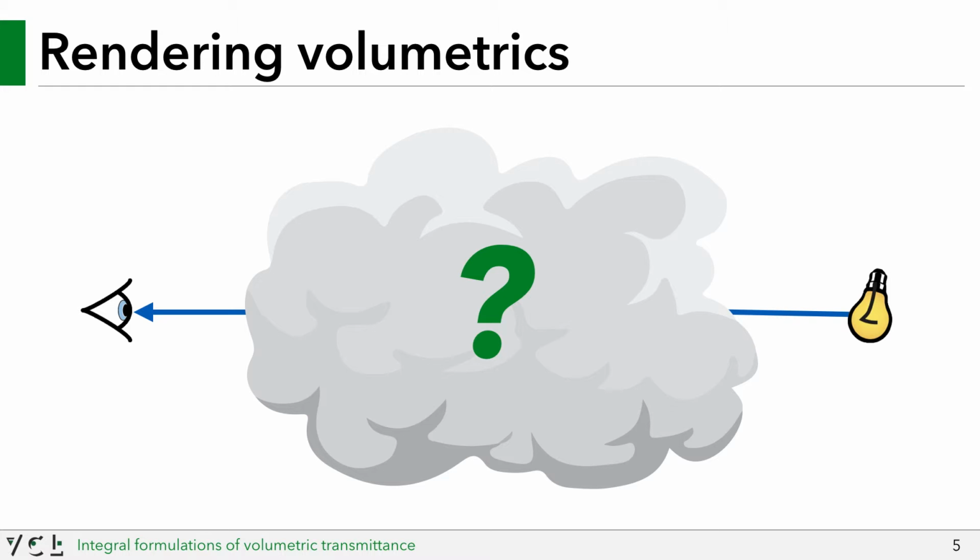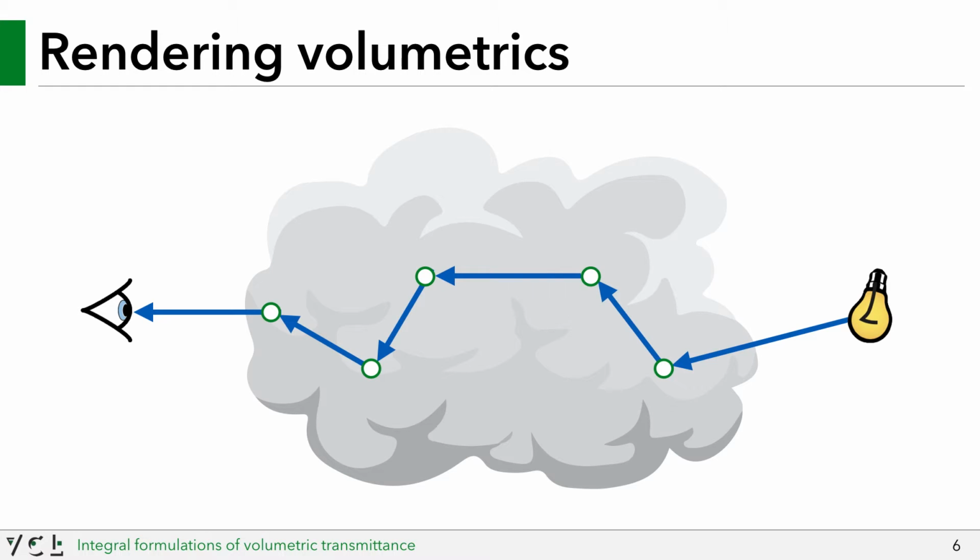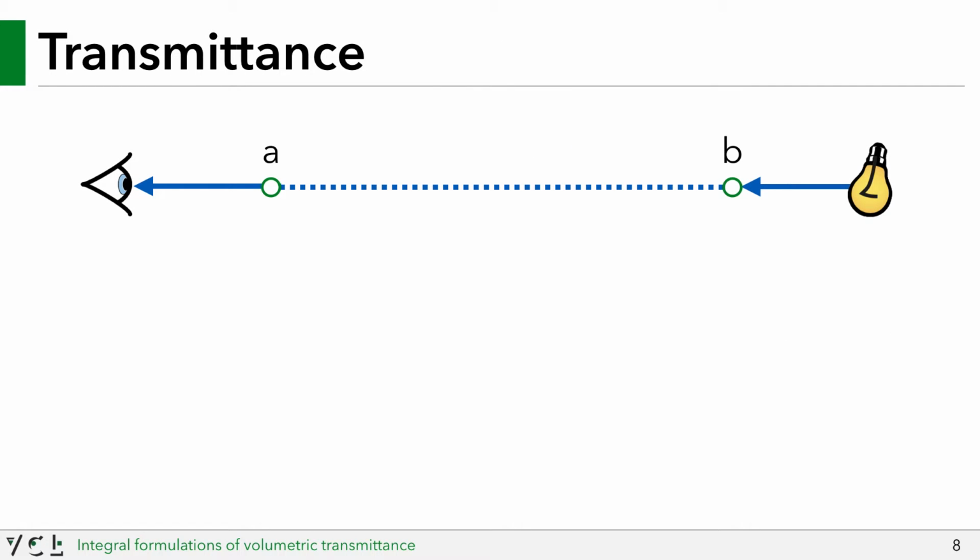The behavior of light inside a medium then becomes the result of a random process with two key operations. The first operation involves determining the points within the medium where specific light paths will scatter, while the second operation involves estimating the attenuation of light along some path segment. This quantity is known as the transmittance. Our work only considers the latter problem of estimating transmittance between 2 points, A and B, where it is defined as the proportion of light reaching A from B.